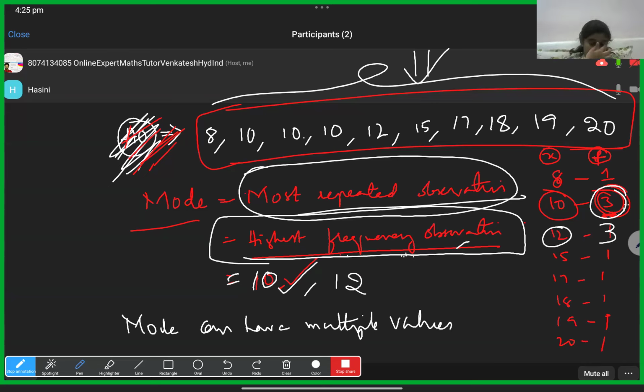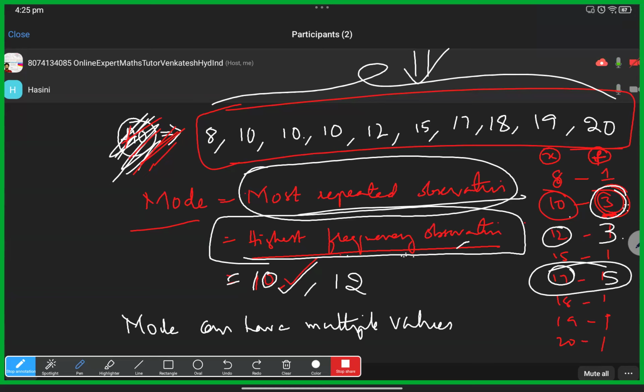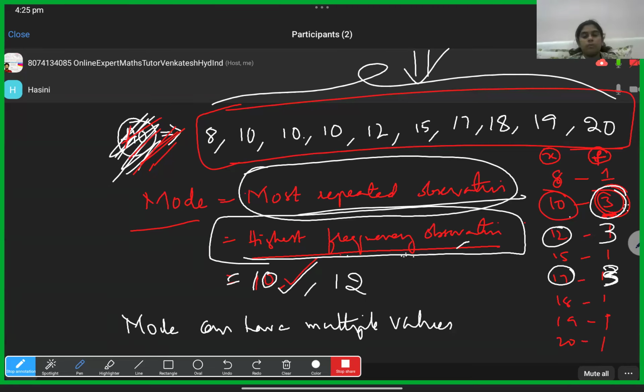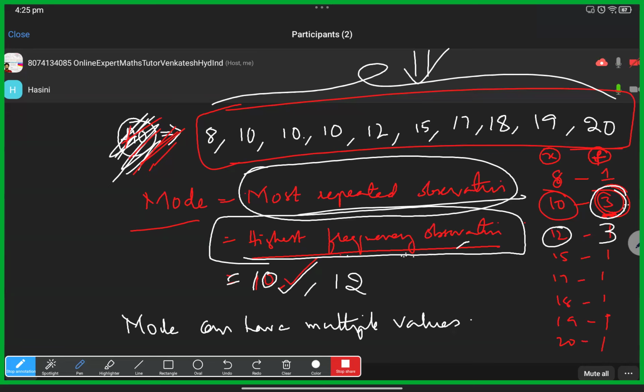But if 17 is there 5 times and 10 is there 3 times, 12 is there 3 times, then 17 is the only answer. Suppose all three are there 3 times, then 10, 12, 17, like that. Mode can have multiple values.